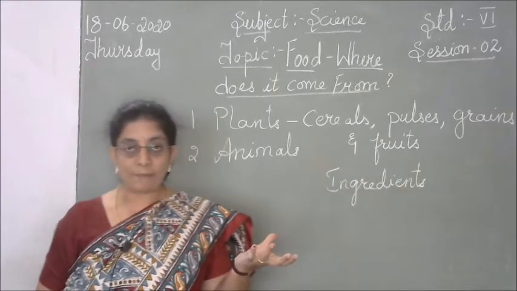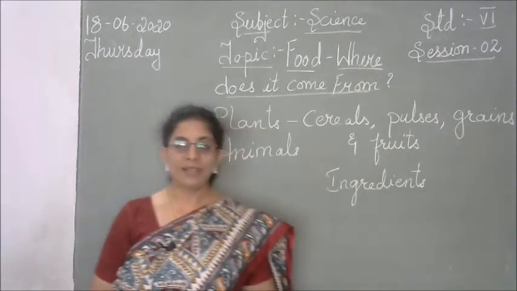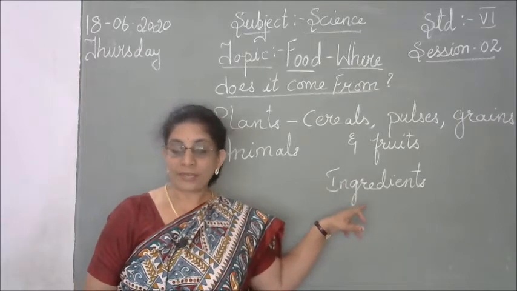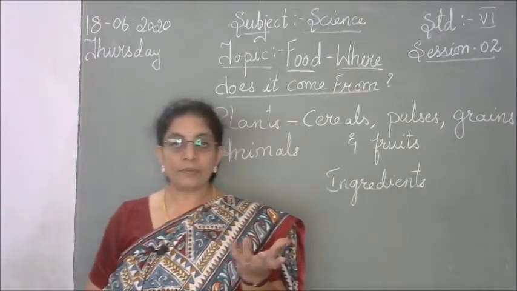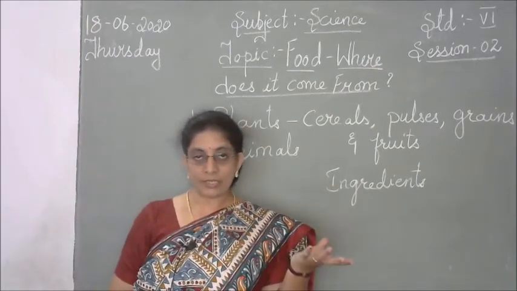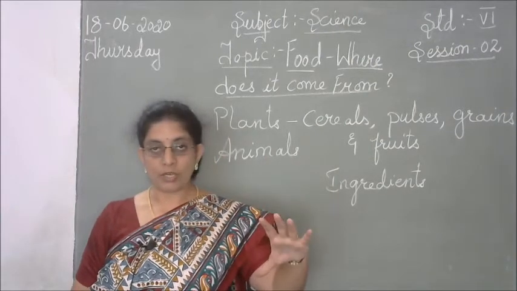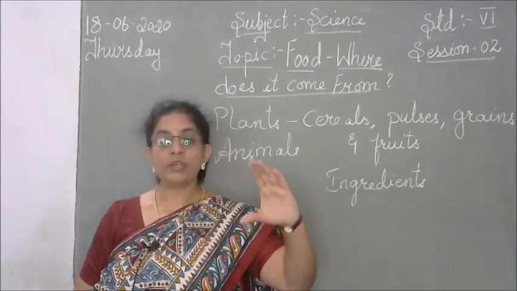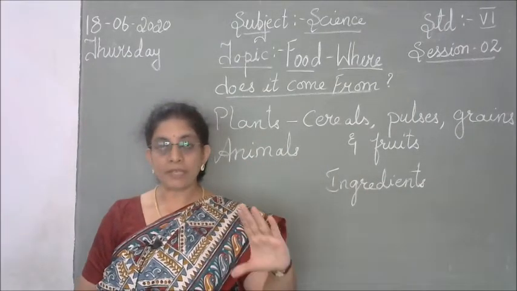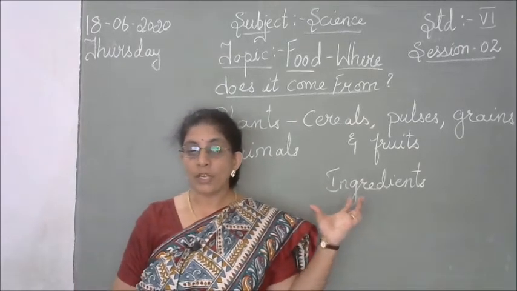Sometimes these ingredients can be used raw. For example, you take the pulses like chenna or moong dal. Wash it in the water, put it in a bowl, and pour a certain amount of water in it and then allow it to rest for a few hours. That means it has to be soaked in water for a few hours.